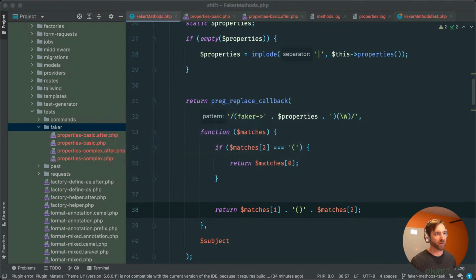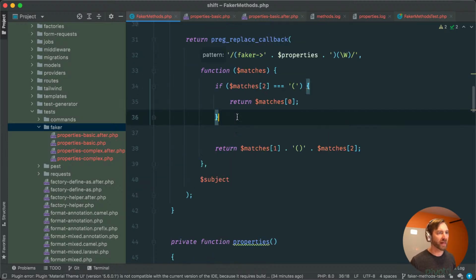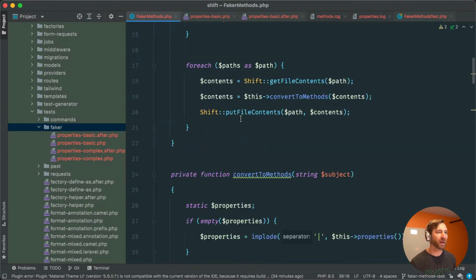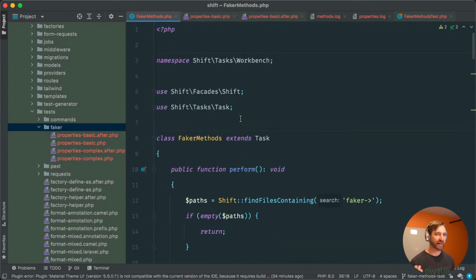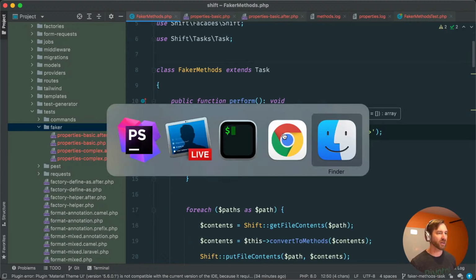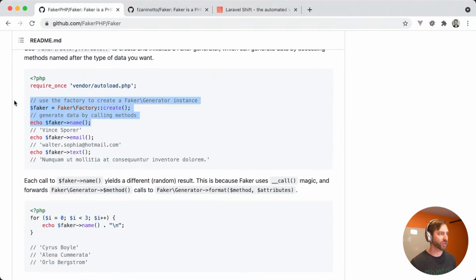Probably what I'm going to do now is just fill out the rest of all the crazy faker methods that are here, and then try to break it, of course, with any kind of additional syntax I can think of that might be a little bit weird. Now again, this isn't designed to get everything ever. I'm going to do the best I can to find as many, but it does assume that you're using faker in the idiomatic way that they demonstrate in their examples.